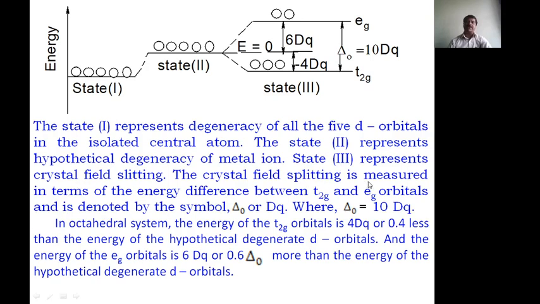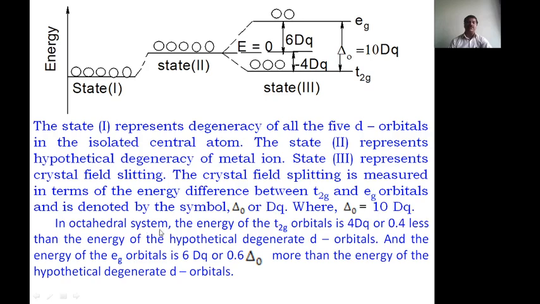The crystal field splitting is measured in terms of the energy difference between the T2g and Eg orbitals. The energy difference between the T2g and Eg orbitals is called the crystal field splitting, and it is denoted by the symbol delta O. O indicates octahedral, and delta is the crystal field splitting energy; it is also called 10 Dq, where delta O is equal to 10 Dq.